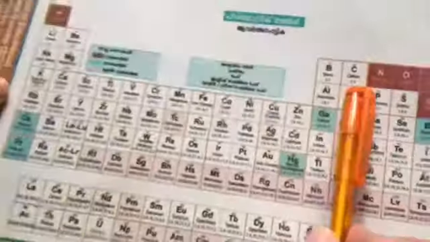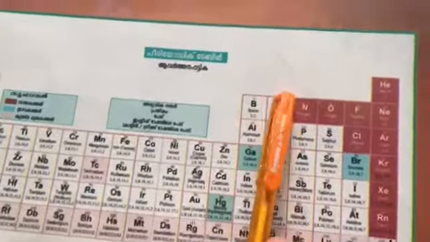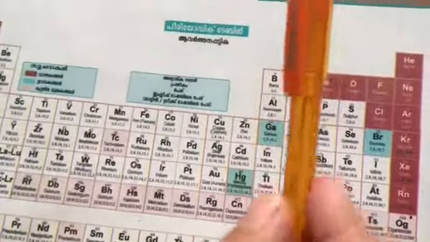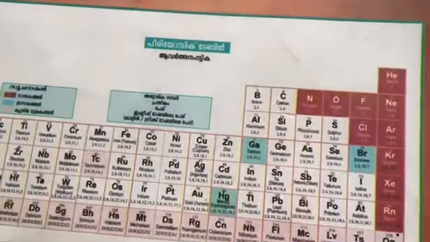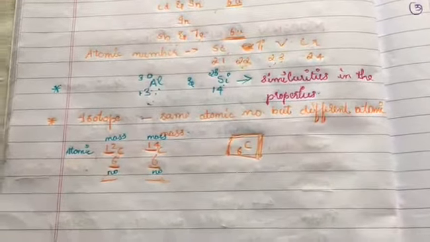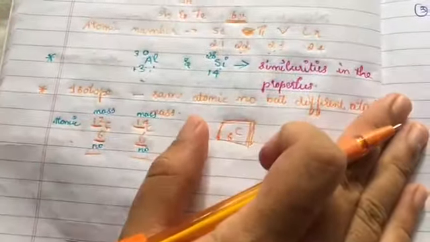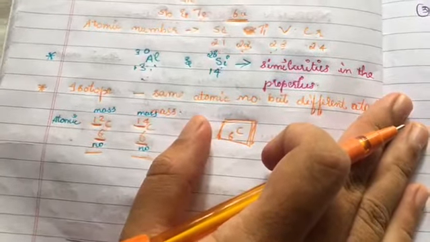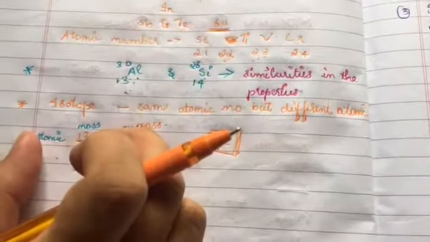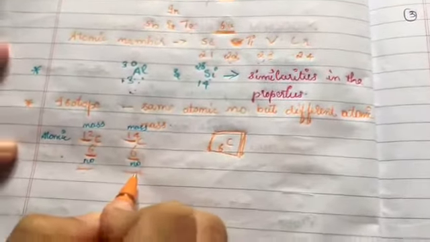So this is our carbon in the periodic table, and since he took atomic number as the constant, he could place the isotopes in the same place. Next, the same atomic number elements are placed together in the same position in the modern periodic table. So here there is no need to worry about atomic masses, since he took atomic number as the constant.